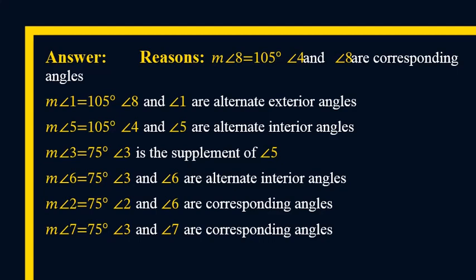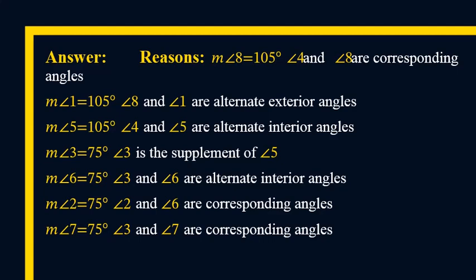Next, angle 5 is equal to 105. This is the reason: angle 4 and angle 5 are alternate interior angles, so they are congruent and have the same measures. Next, the measure of angle 3 is equal to 75 degrees, because angle 3 is a supplement of angle 5. Just subtracting the measure of angle 5 from 180 degrees, we get 75 degrees. That will be the measure of angle 3.